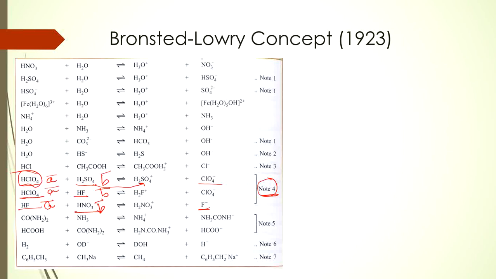So see, this is another application of the Bronsted-Lowry concept. Through the Bronsted-Lowry concept we can determine the strongest acid or the weakest acid, or you can determine the acidic strength.